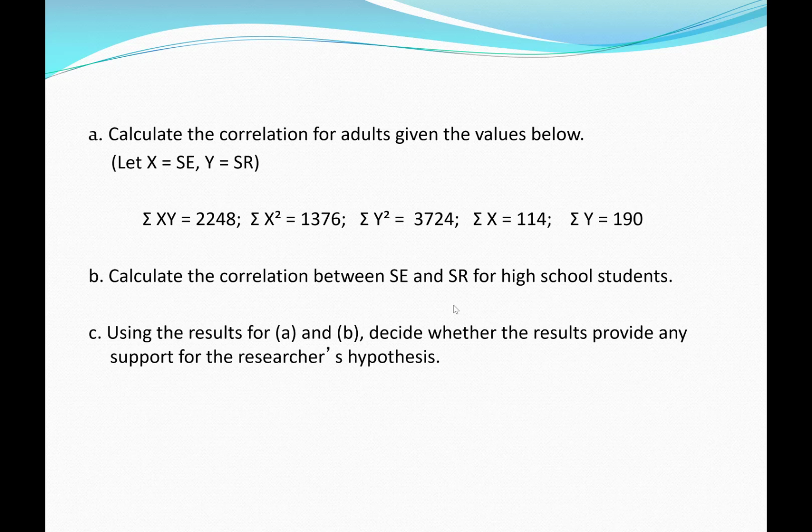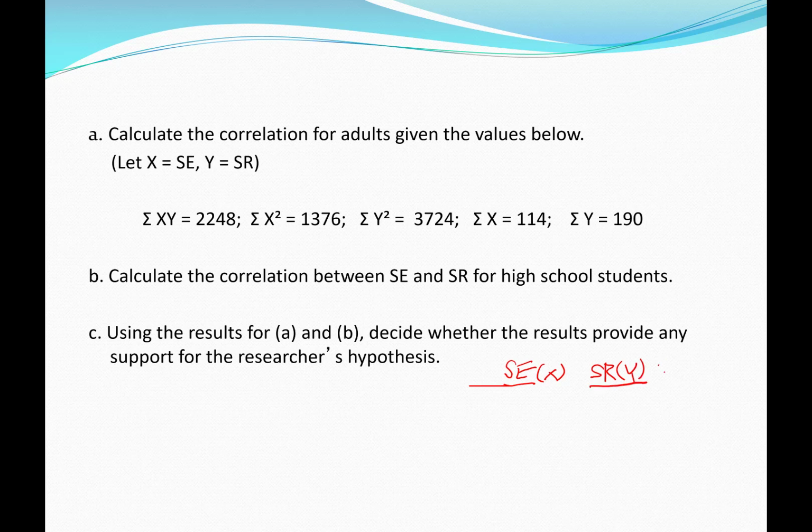In question B, it says to calculate the correlation between SE and SR for high school students. Now here they give you no totals. You know you have 10 cases and you have the raw data. So you want to create a table like you saw earlier when adding all the totals for height and self-esteem in that example. So you want to create the SE column, that's your X variable. And then you have your SR, and that's your Y variable.